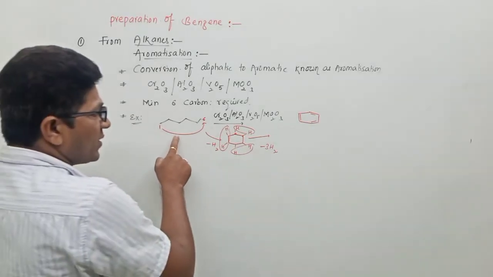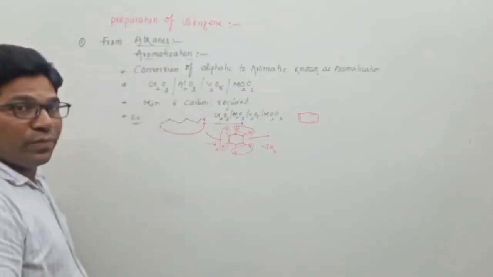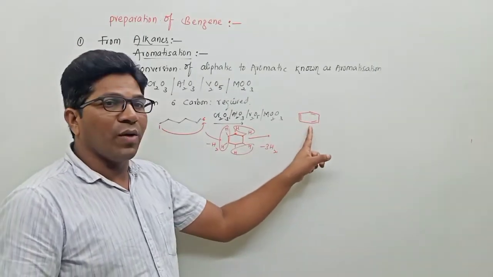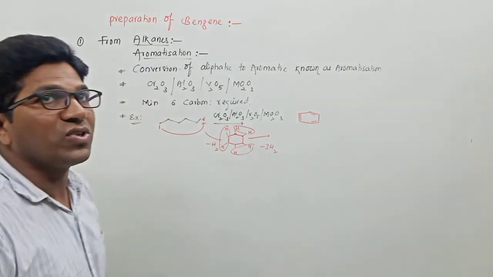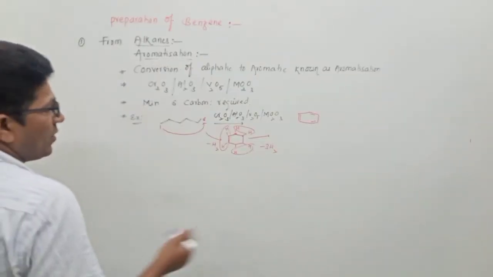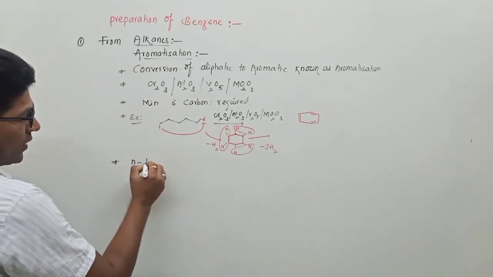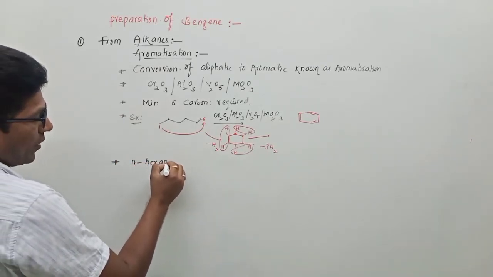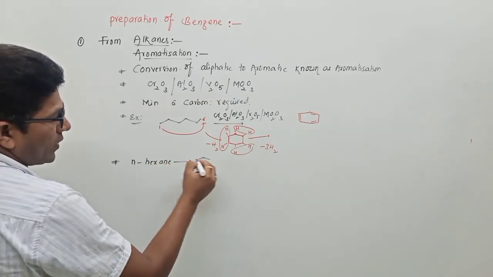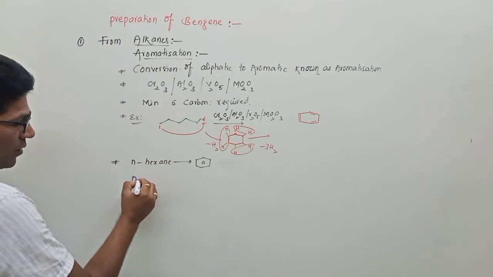Initially it is converted to a cyclic compound, then alternate double bonds. So in total, how many moles? 4 moles of H2 gas are lost. So the first example is n-hexane, giving the benzene ring, with bonding between the first carbon and sixth carbon.